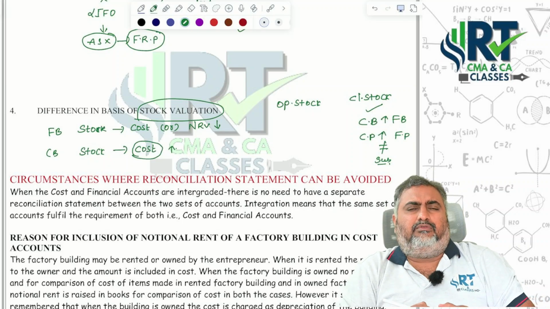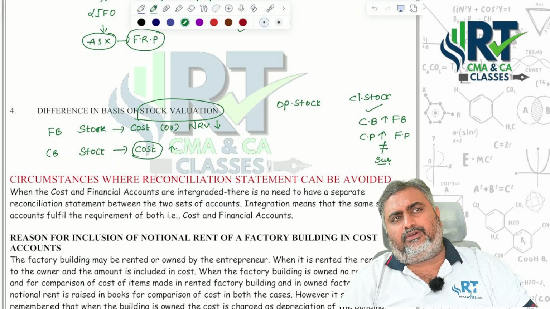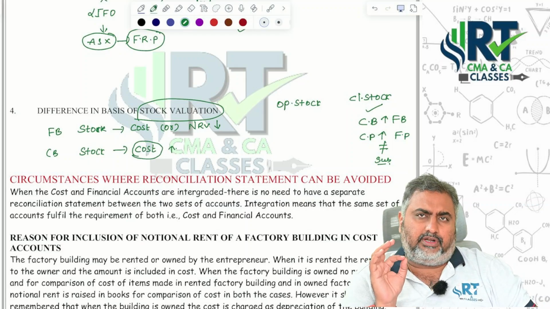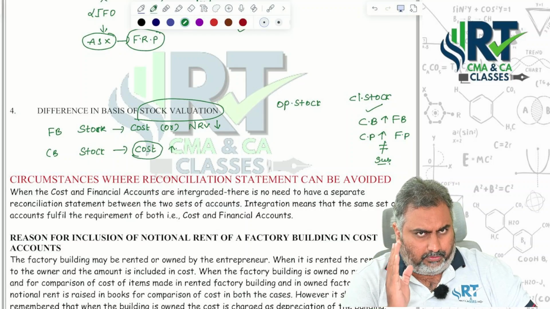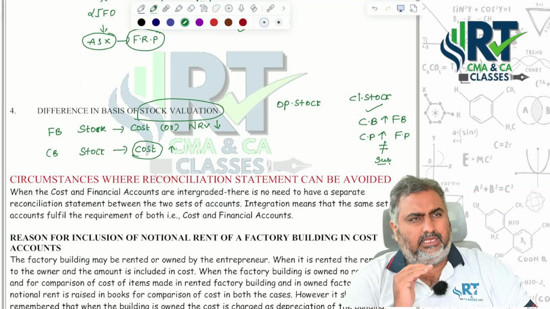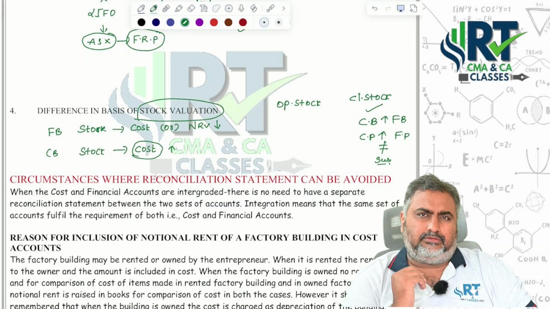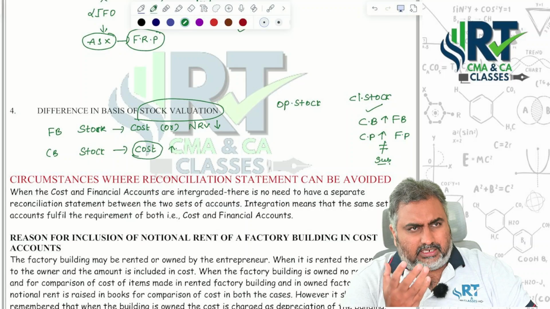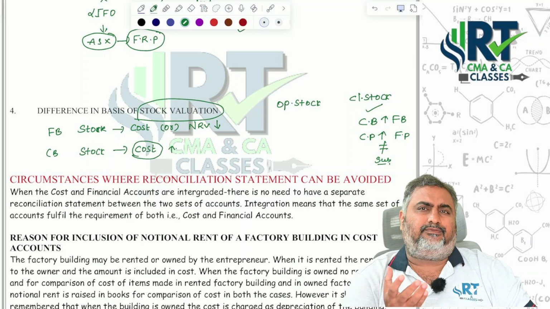So the first point one more time. Certain nature of items are only included under financial accounting, like purely financial expenses: income tax, bad debts, goodwill write-off, interest payments, these kinds of things.